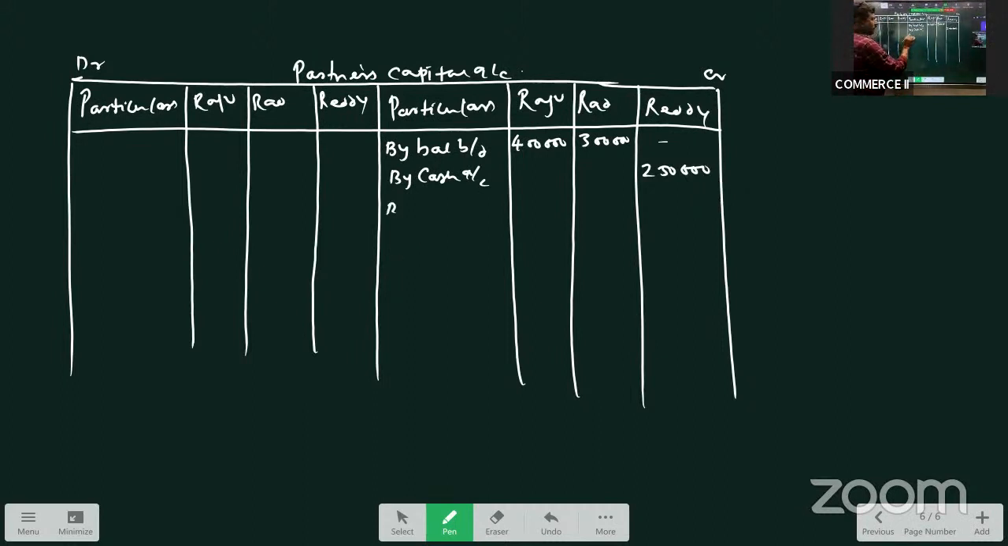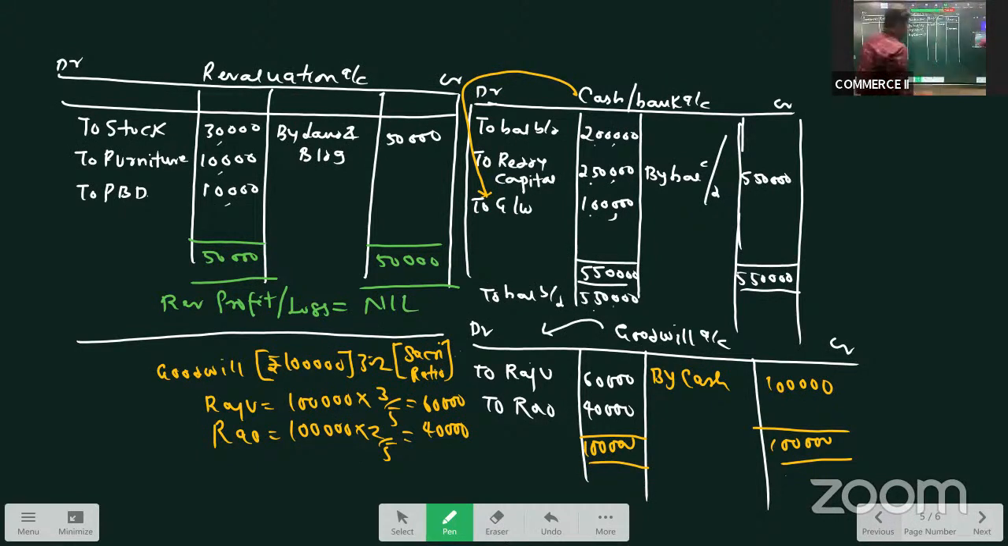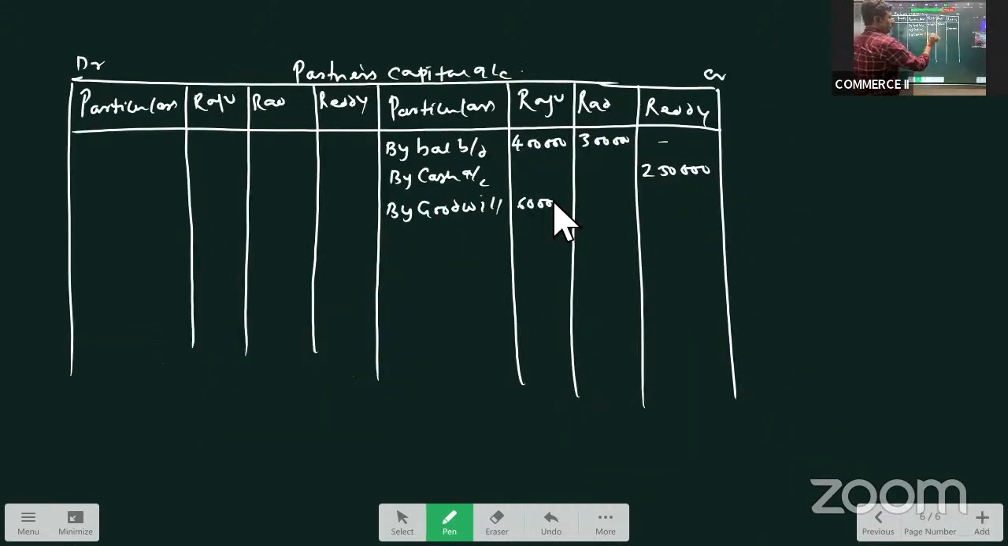Very good. Chalo, next. By goodwill. We have just now prepared goodwill account. We distributed, no? 60 and 40. So Raju will get 60 and Rao will get 40. Then see if there is any general reserve on the liability side. Yeah, general reserve is given as 1 lakh. So that general reserve also has to be distributed in all profit sharing ratio. That is 3:2. So again, it will be 60,000 and 40,000. 1 lakh into 3 by 5, 1 lakh into 2 by 5. Then revaluation profit.